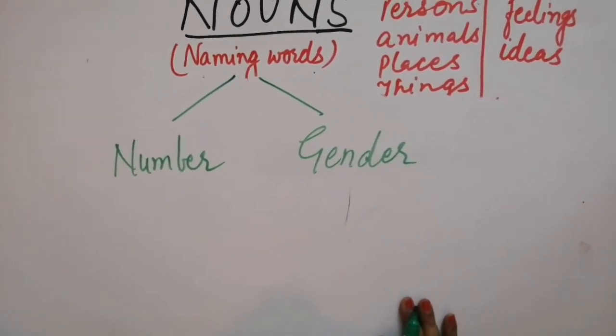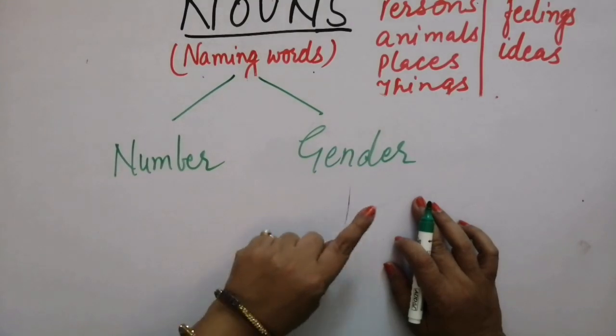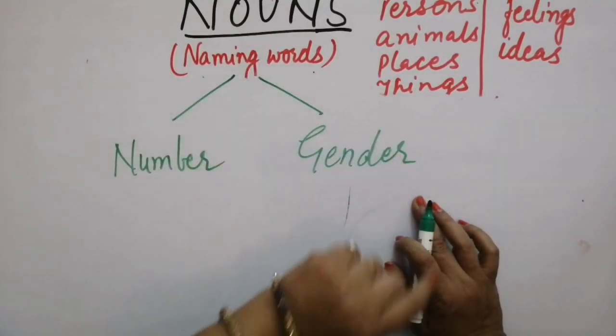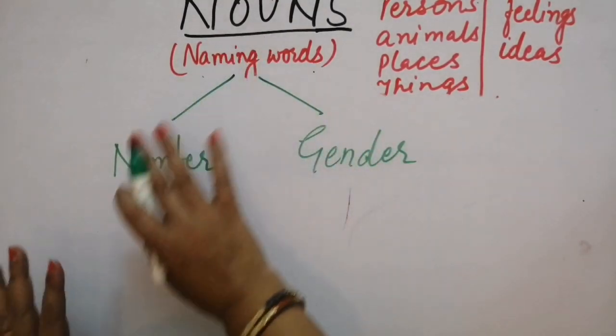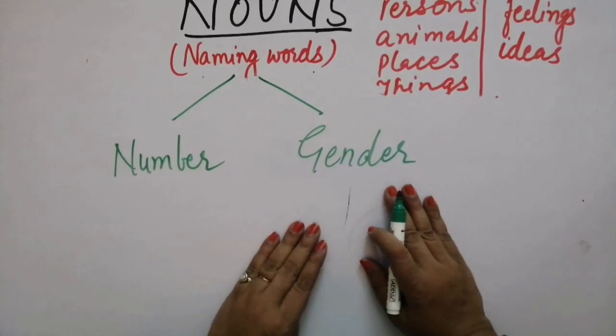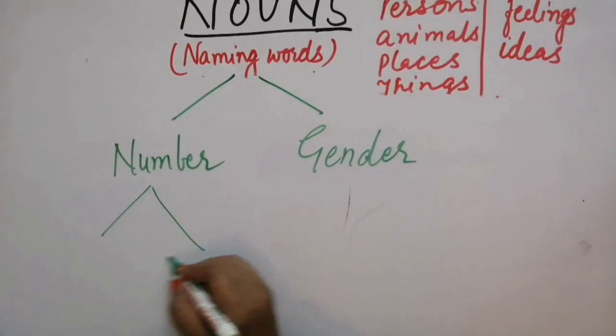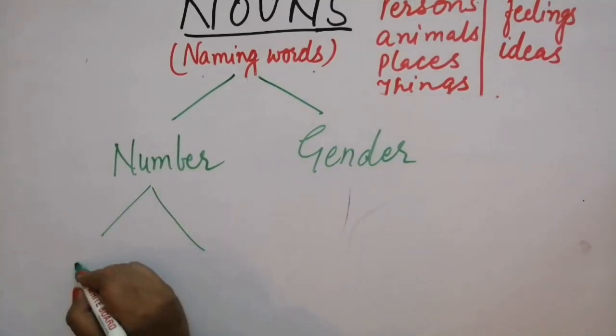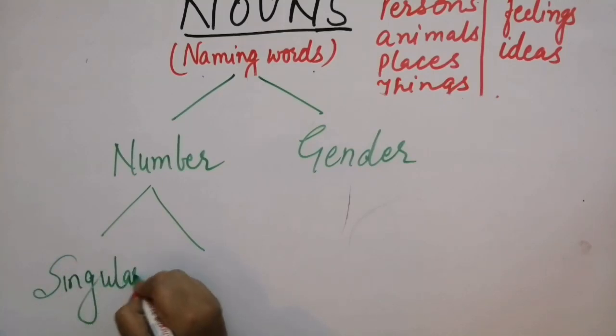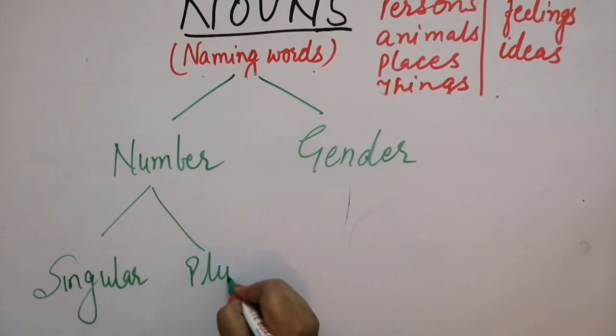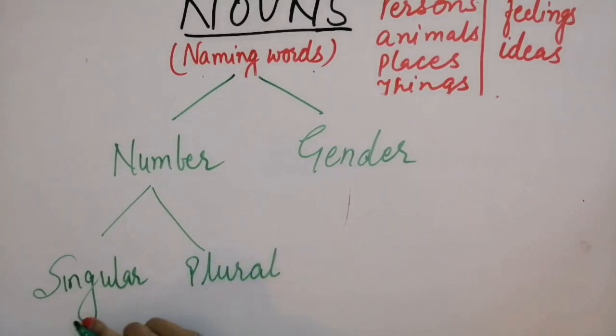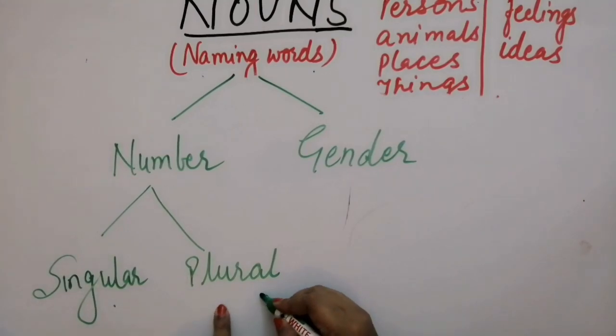If the gender of the person changes, then also we get a different name for that. So noun shows these effects. This number effect makes it singular or plural, right? Singular standing for one and plural for many.